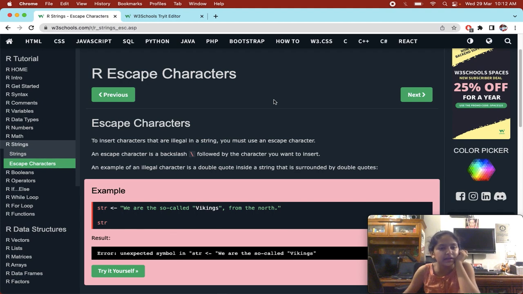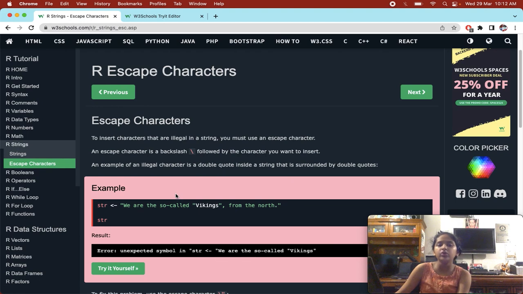An escape character is a backslash followed by the character you want to insert. An example of an illegal character is a double quote inside a string that is surrounded by double quotes, right? So sometimes,